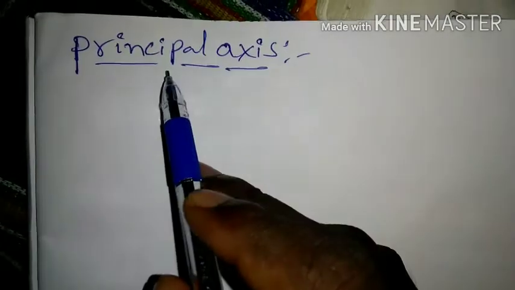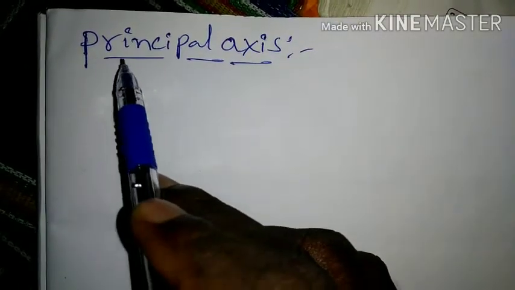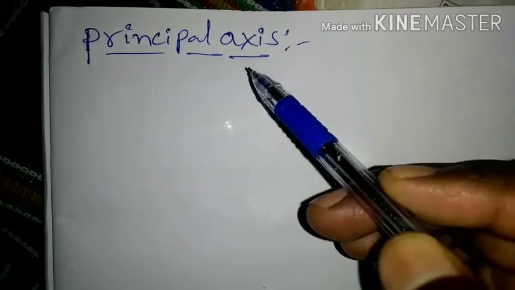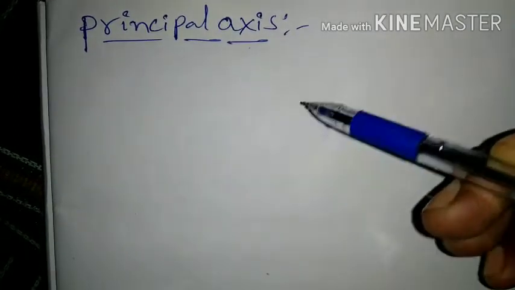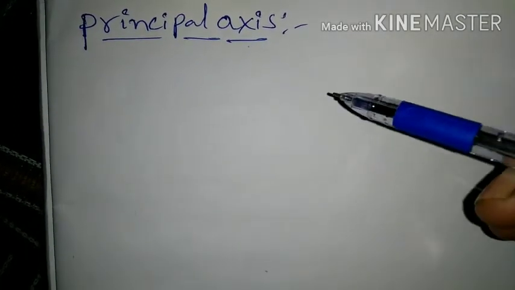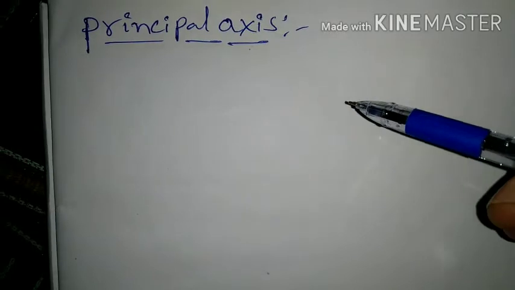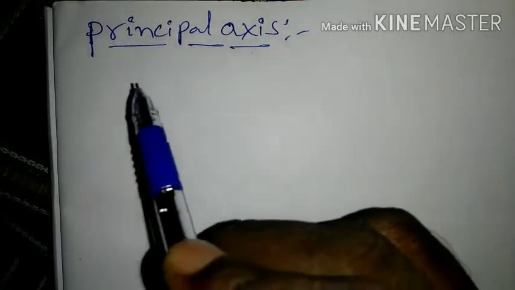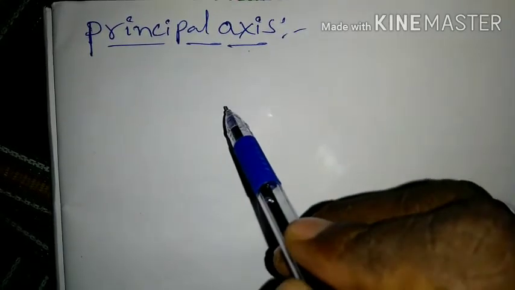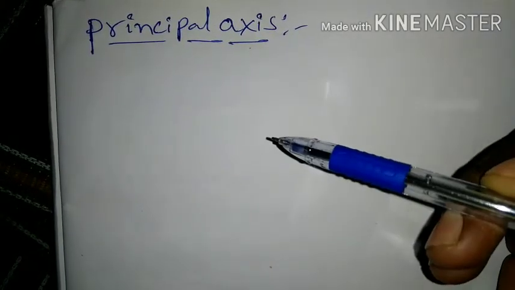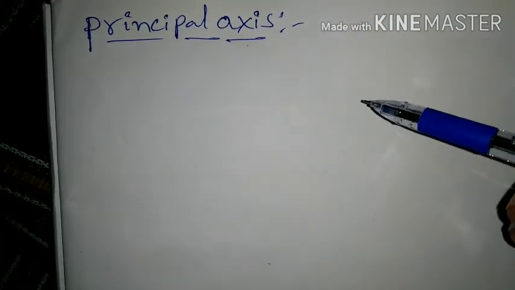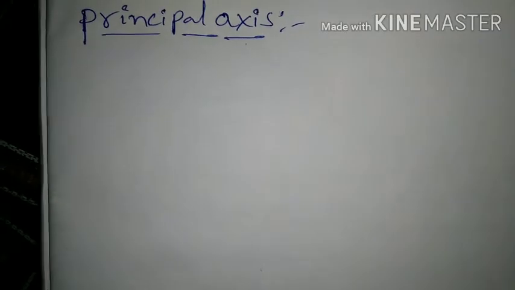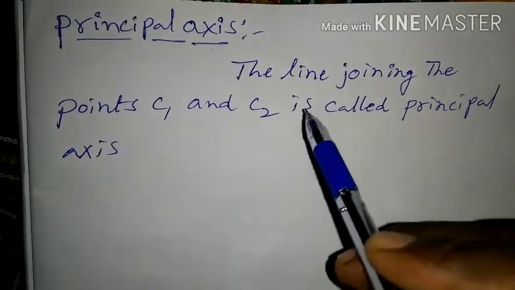Next, what is a principal axis? The line joining the points C1 and C2 is called principal axis. This is the definition. I have written the definition.